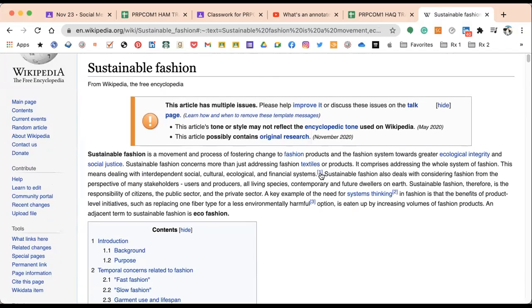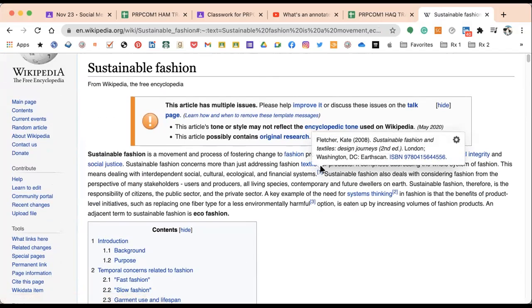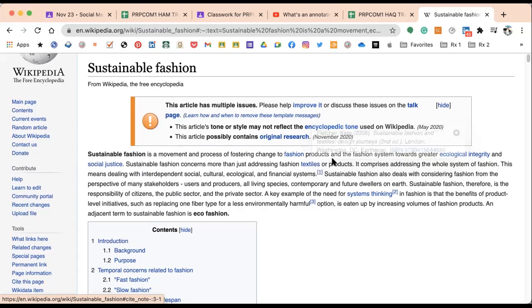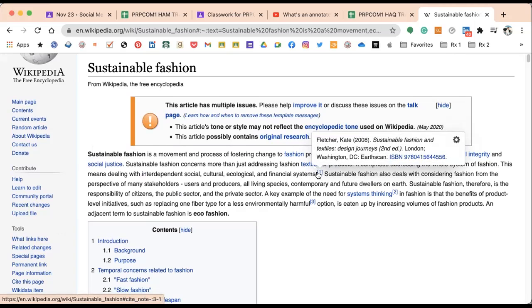For example, see, this part tells you that that part is taken from Kate Fletcher, 2008, Sustainable Fashion and Textiles Design Journey, second edition, London, Washington, D.C. So, in fairness, the citation shows that the source is reliable, and this is a very good definition, but we are not allowed to copy from Wikipedia. So what do we do? There's a link in there that will show you where to go.